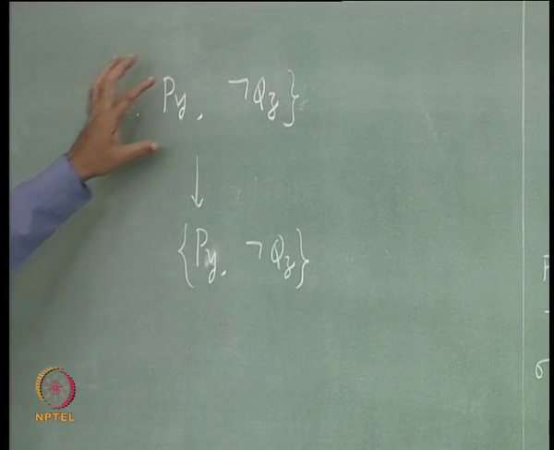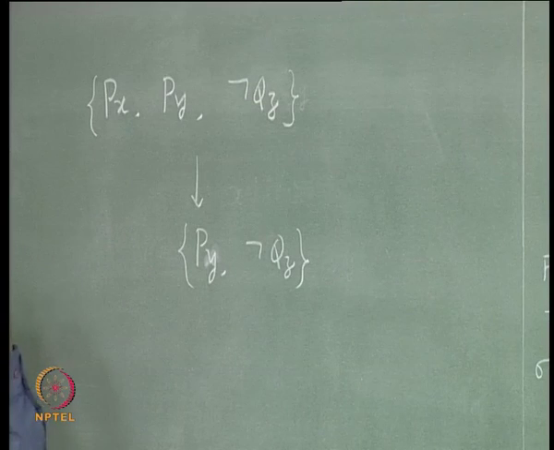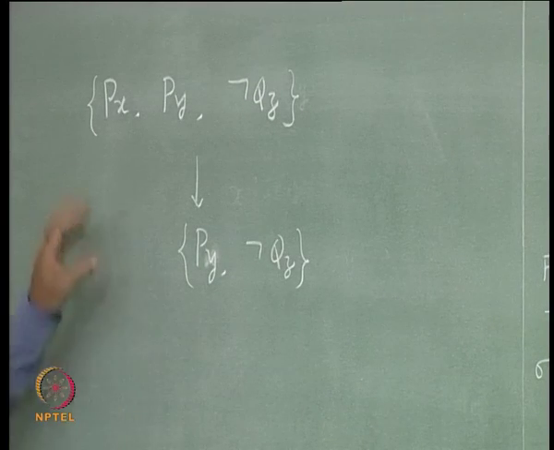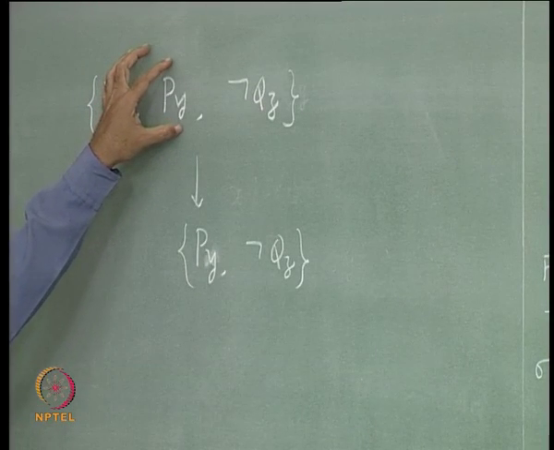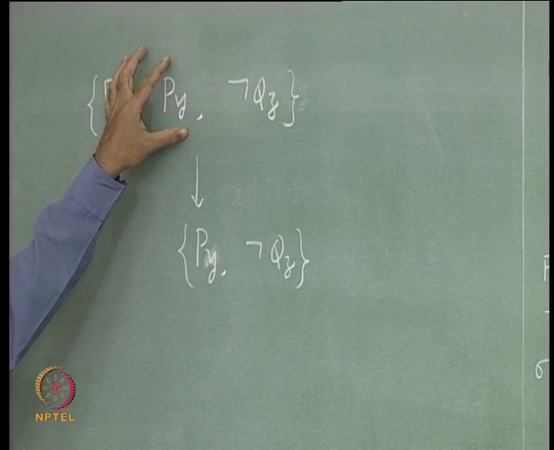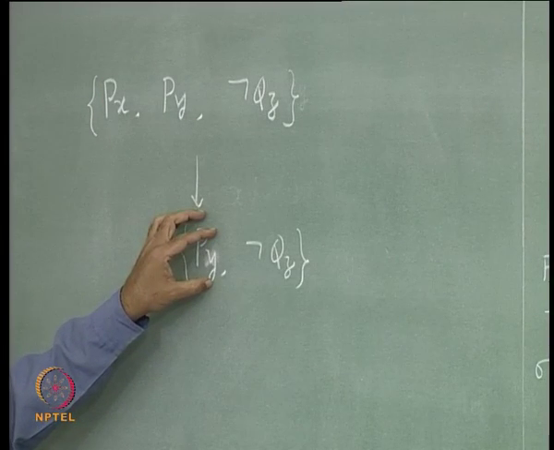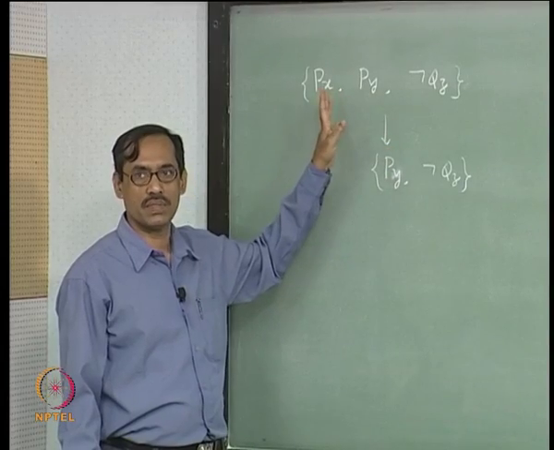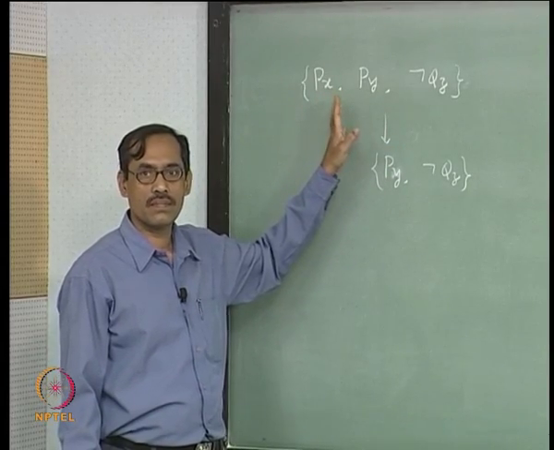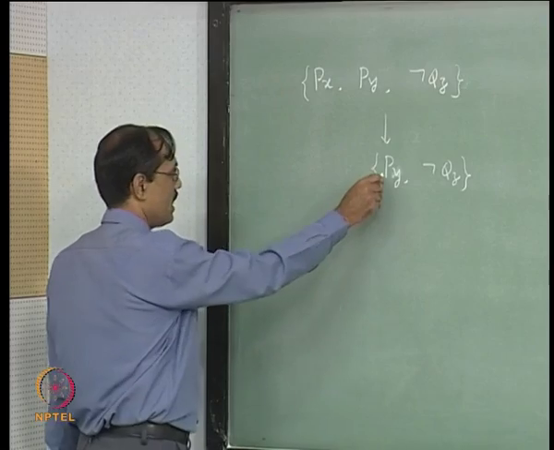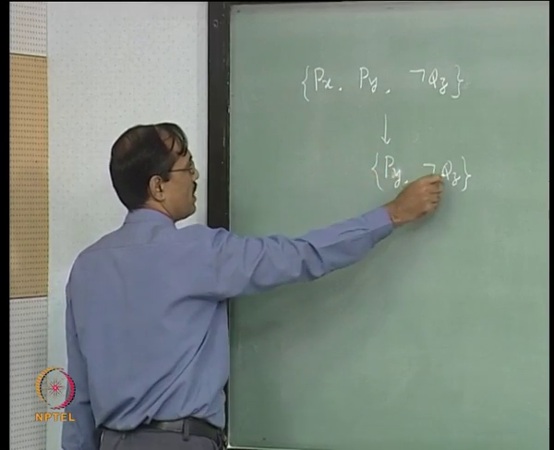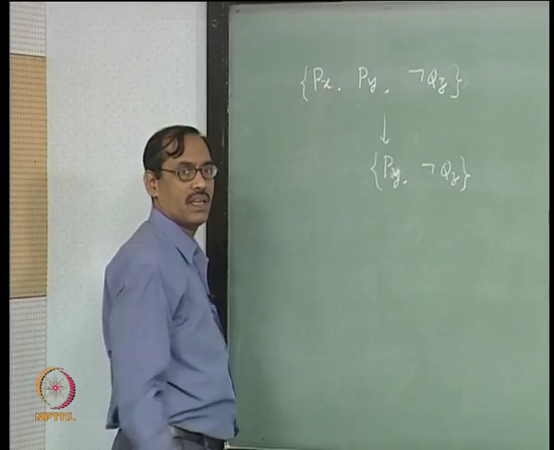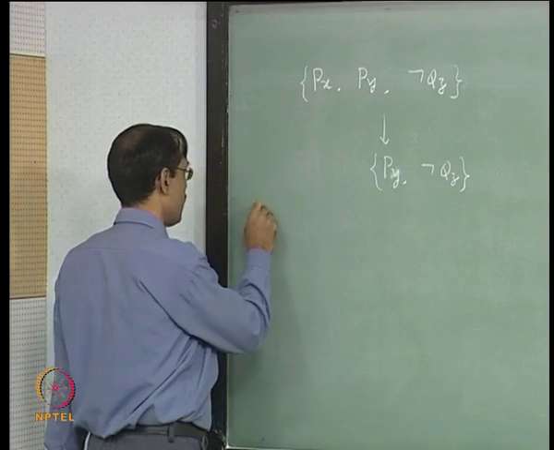Px or py should give us just py. So, which says that a subset of the set of literals can be brought down to one literal by applying some substitution, that is what it says, right. So, let us formulate, it is called a factor of this clause. Py, not qz is a factor of px, py, not qz. So, let us define the factor.